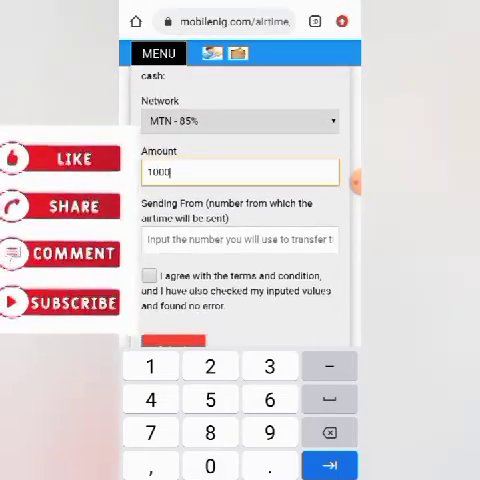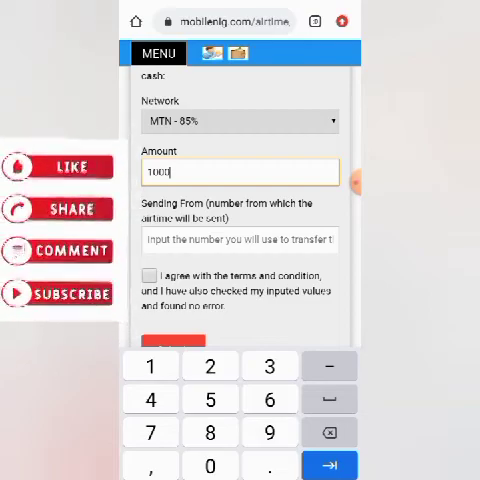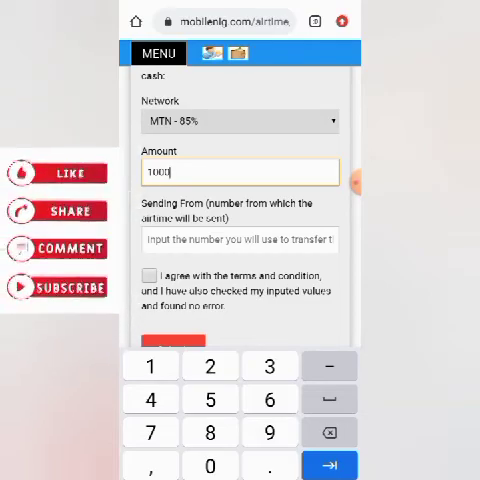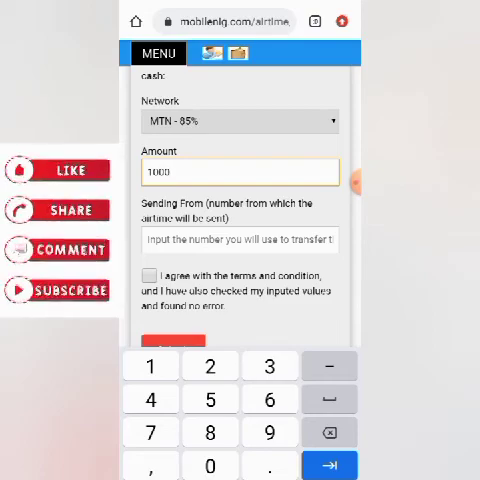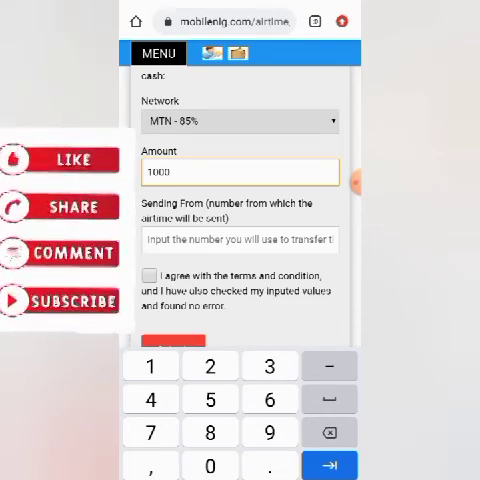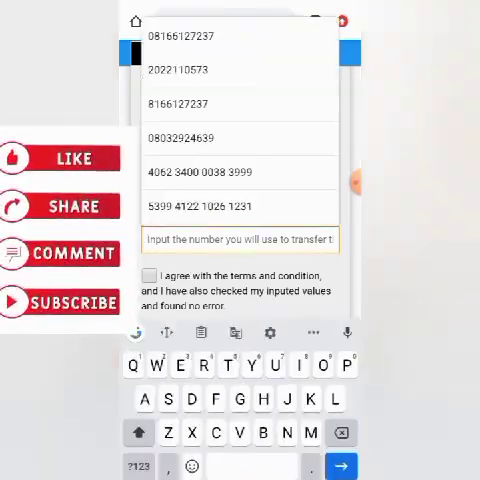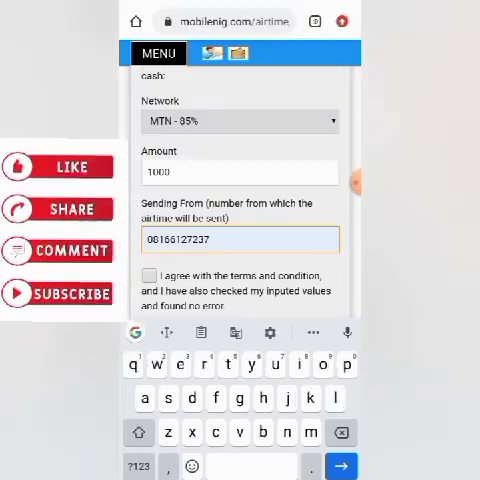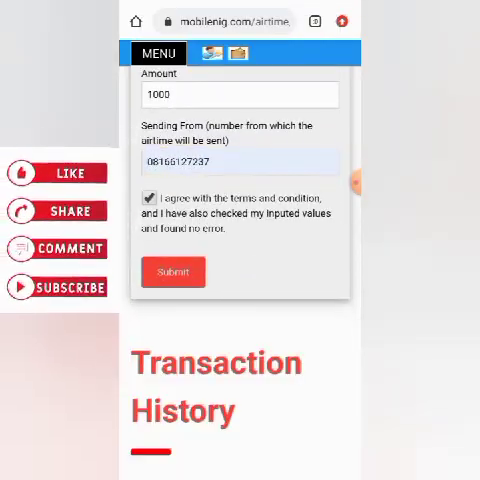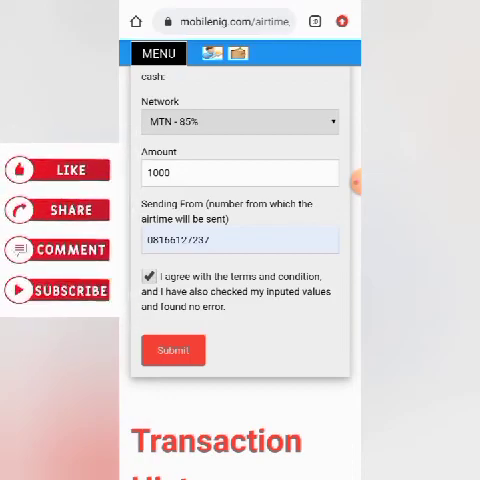then the sending-from number, from which the airtime will be sent. So if you are sending it with your number, put the number here. You can type it here, and you click on agree, and you click on submit.